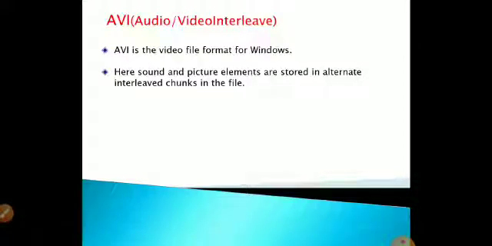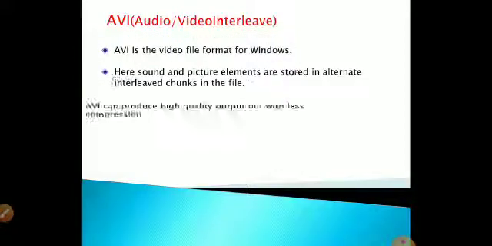That is, audio and video data are saved in a file container. So the sound and its related picture, next, sound and the related picture. Likewise, the sound and the picture elements are stored in the same file container, and they are represented as interleaved chunks in the files.